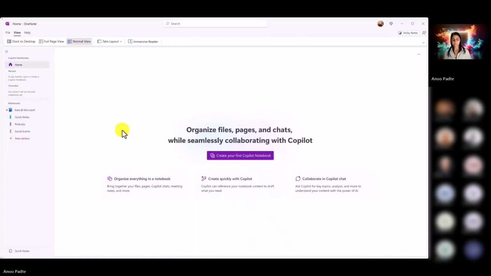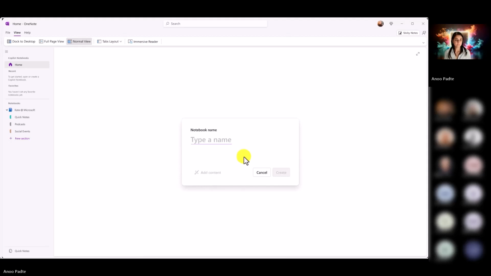Here it is. We're going to show a study guide inside of a Copilot notebook. So first, let's set up that Copilot notebook. We're going to give it a name, Anatomy of the Heart. Click Create.